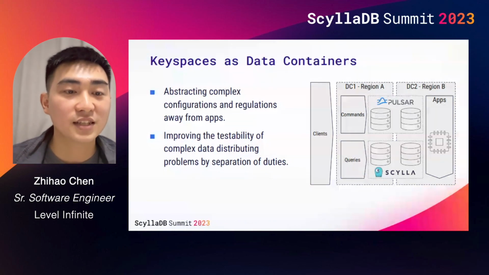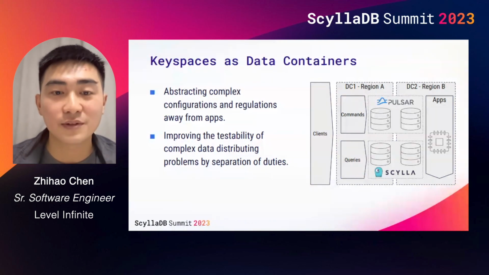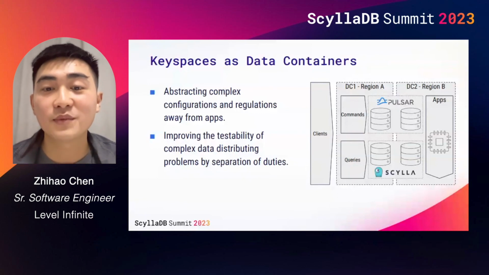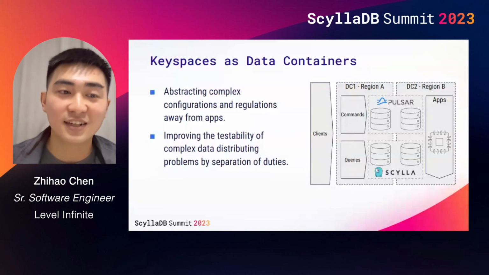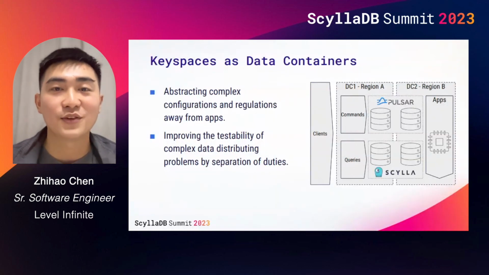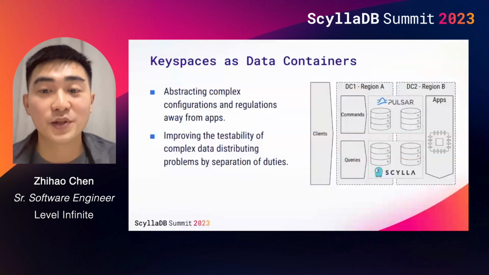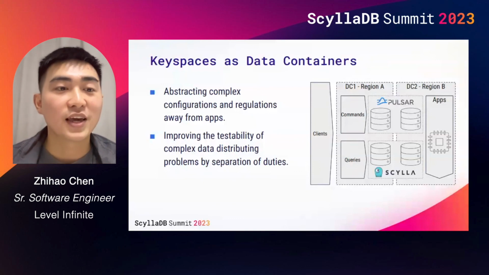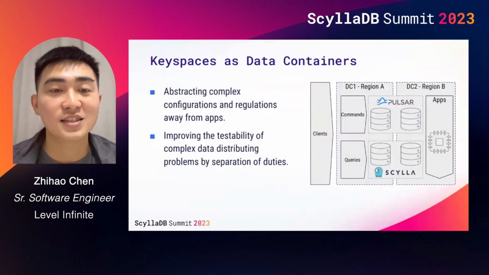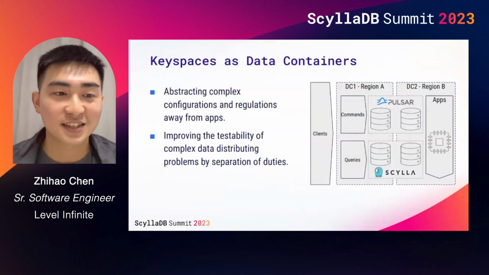After separating these two duties, applications are only required to correctly perform the first step, which is much easier to verify through testing at an earlier stage of the development cycle. Additionally, the correctness of configuration for data distribution becomes much easier to verify and audit. You can simply check the setting of key space to see where data is going.